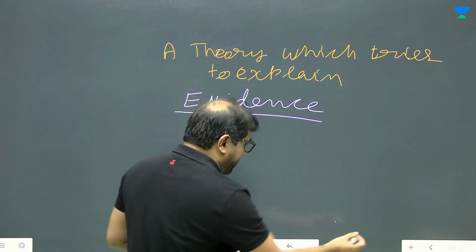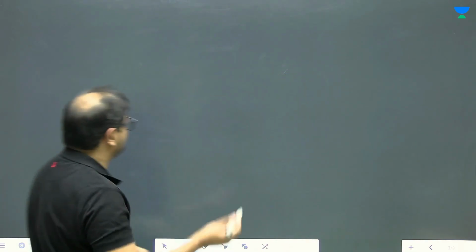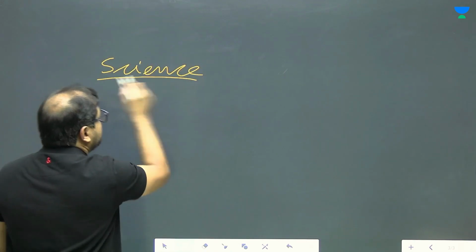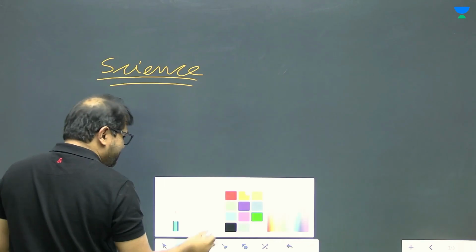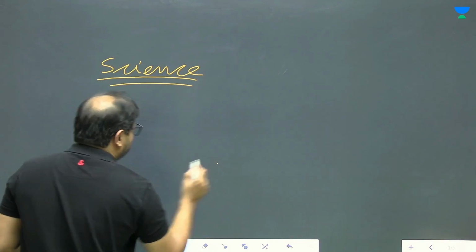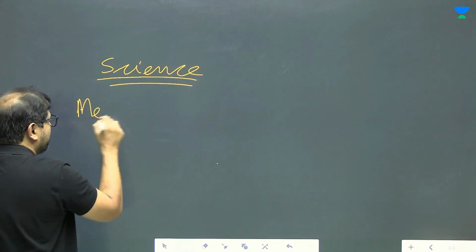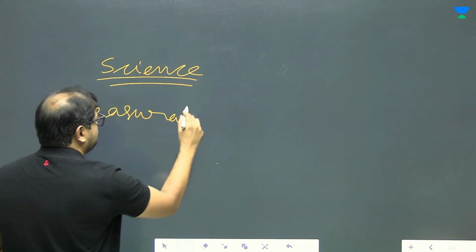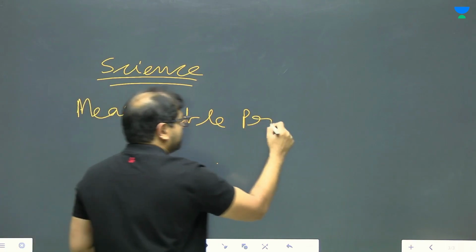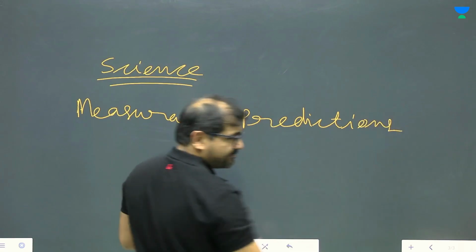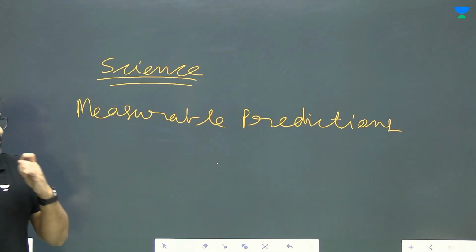So what are the primary ingredients of science? It is basically measurable predictions.